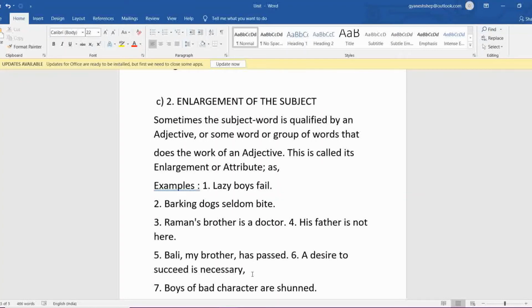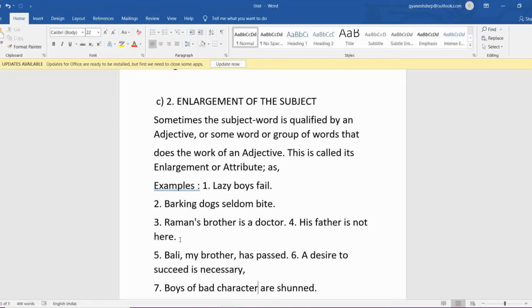Now when we are talking about such sentences, what we have to do is: in the first sentence, the attribute is an adjective. In the second sentence, the attribute is a participle. Why? Barking, right? And in the third one, it is a noun in the possessive case. Raman's brother is a doctor.